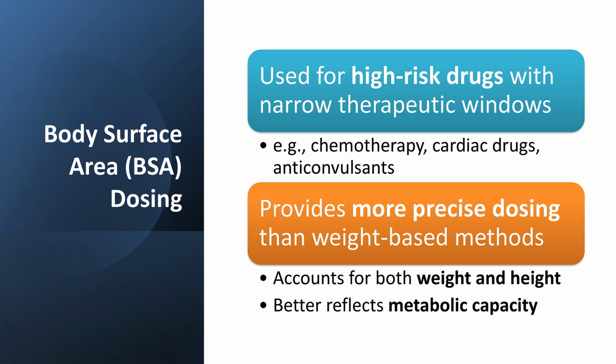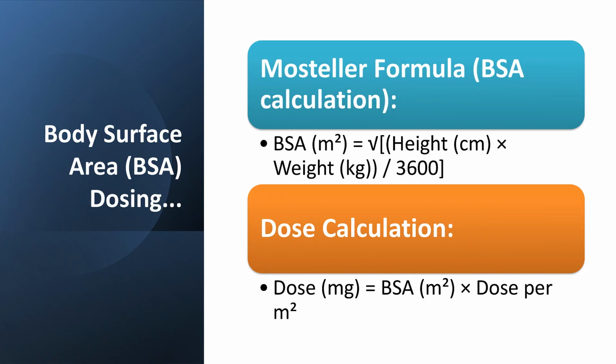BSA dosing accounts for both the child's weight and height, providing a more precise estimate of the body's metabolic capacity than weight alone. The most commonly used calculation is the Mosteller formula, where BSA in square meters equals the square root of the product of the child's height in centimeters and weight in kilograms divided by 3,600. Once the BSA is determined, the drug dose is calculated by multiplying the prescribed milligrams per square meter by the child's BSA. This method helps optimize drug efficacy while minimizing the risk of toxicity, making it especially valuable in high-stakes treatments where precision is critical.